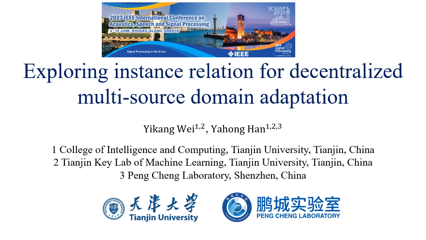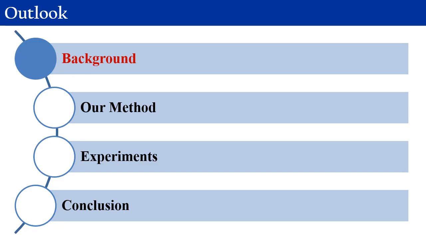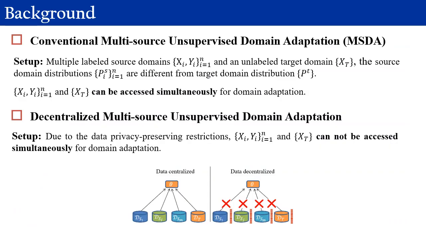Hello, everyone. In this work, we propose a method exploring instance relation for decentralized multi-source domain adaptation. For the conventional multi-source unsupervised domain adaptation, there are multiple labeled source domains and an unlabeled target domain. The distribution of the unlabeled target domain is different from the distributions of source domains.